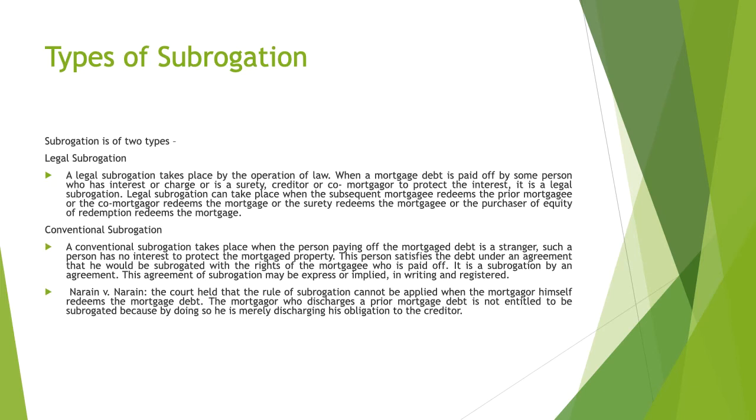In Narayan versus Narayan, the court held that the rule of subrogation cannot be applied when the mortgager himself redeems the mortgage debt. So, the mortgager who discharges a prior mortgage debt is not entitled to be subrogated, because by doing so, he is merely discharging his obligation to the creditor. That's all.